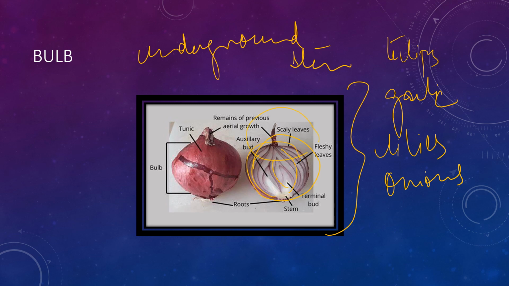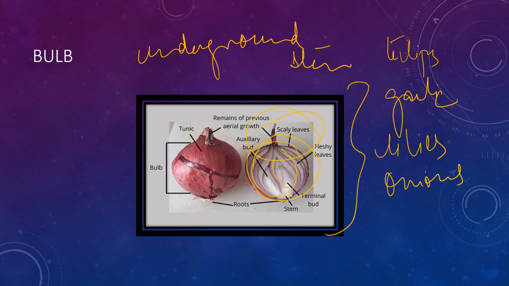These scale leaves, when you are seeing from these, only new plants will grow. Now from onion, you can see that if you are keeping onion for a long time in your shelf, you can see that the green leaves will grow from these scales itself. So these are scaly leaves. So the onion grows into a new plant itself.